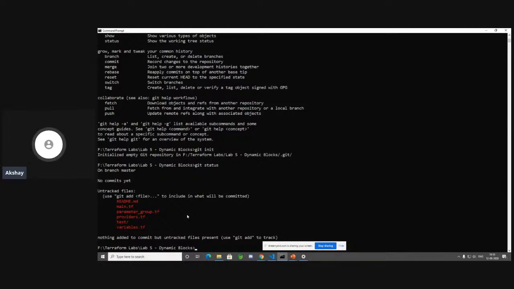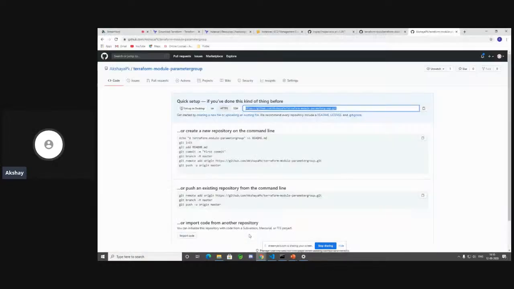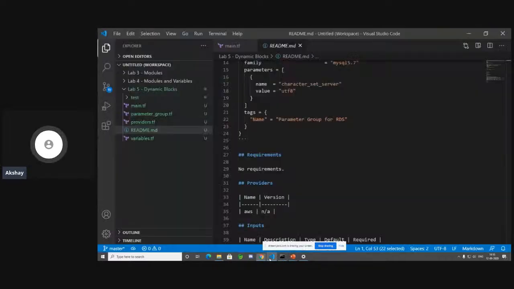One more security best practice for you guys. Never ever commit your terraform.state file to your git repo. Please don't do that. Don't commit your AWS credentials file to your git repo. You'll be kicked out of an organization when you do that. Okay. So let's also take a look at whether we have any sensitive code over here.